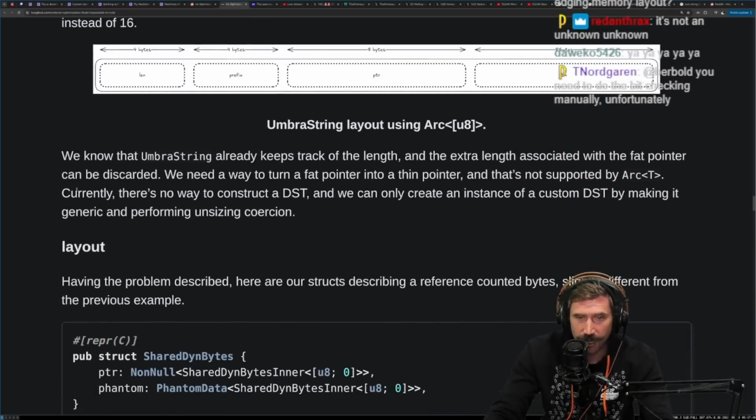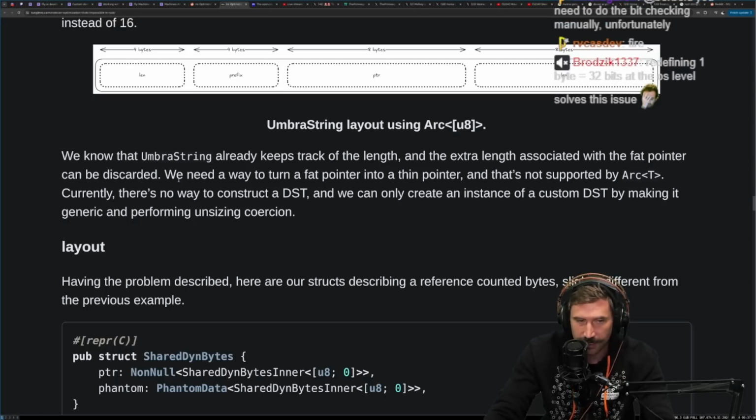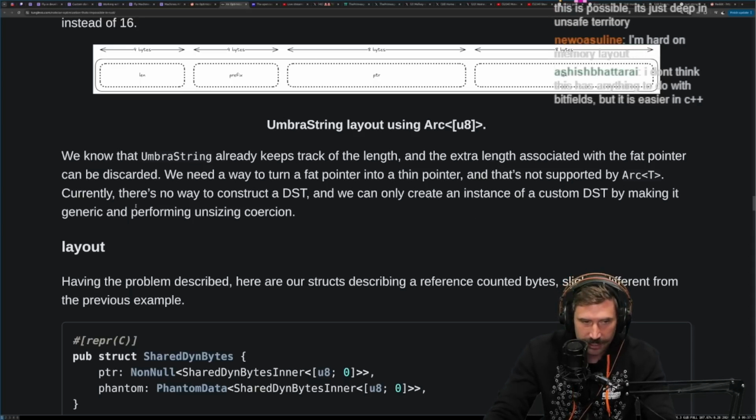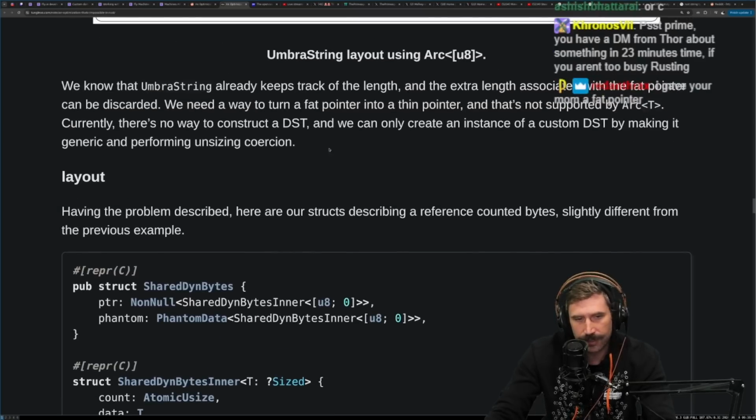Umbra string layout using Arc<[u8]>. We know that Umbra string already keeps track of the length, and the extra length associated with the fat pointer can be discarded. Correct. That's why it's just a pointer, because you already have a length. We need a way to turn a fat pointer into a thin pointer, and that's not supported by Arc<T>. Currently, there's no way to construct a DST, and we can only create an instance of a custom DST by making it generic and performing unsizing coercion. Okay, I don't understand. I've never got this far into Rust, so I don't understand that.